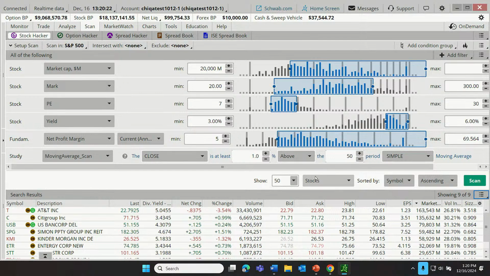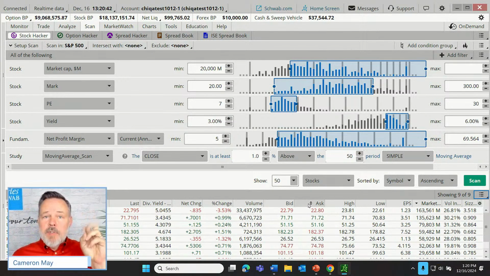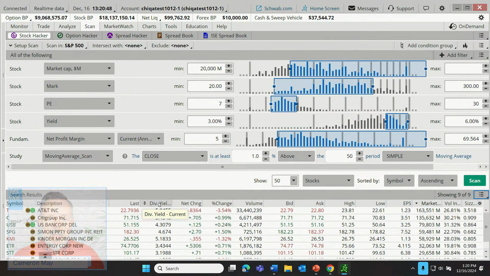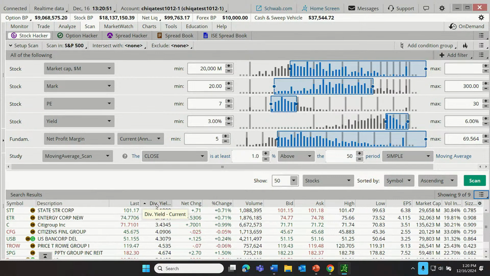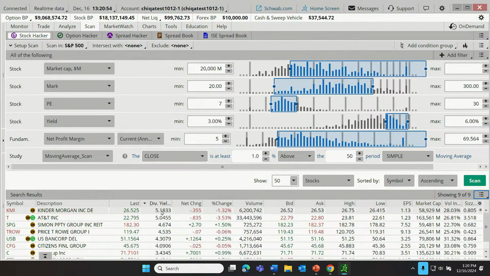So this has just been an introduction. I do want to show you a couple of other features of this tool. Number one is that once we run the scan, down below, it shows all of the companies meeting those criteria, and it has a number of columns here. Each of those columns can potentially be selected as the most important for that trader. Let's say this particular trader really puts an emphasis on dividend yield. They may want to click on that dividend yield heading, and as they do that, it will list the strongest dividends out of the 9 companies that meet all of the criteria first. So that's a functionality I wanted you to be aware of.